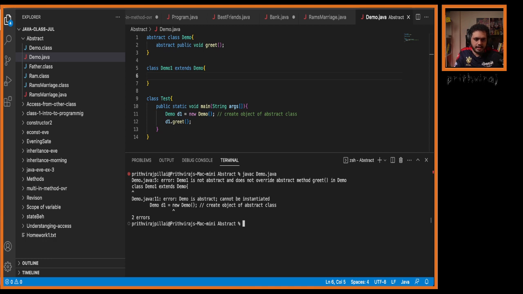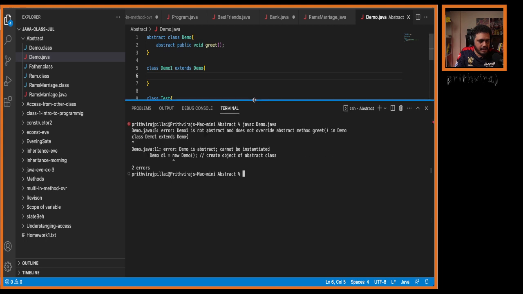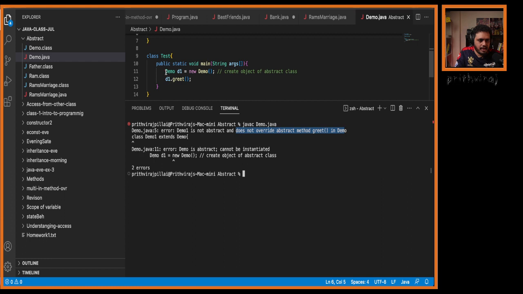Oh, see here, we got an error. It will not run. What is the error here? Read carefully. Demo1 is not abstract and does not override abstract method greet in Demo class. Okay, so what is it telling? Okay, remove this. I'll comment this part. This error also is coming mixed. Done. I will save this.